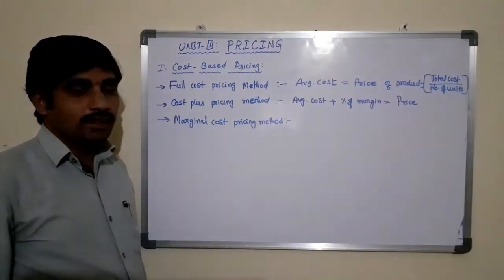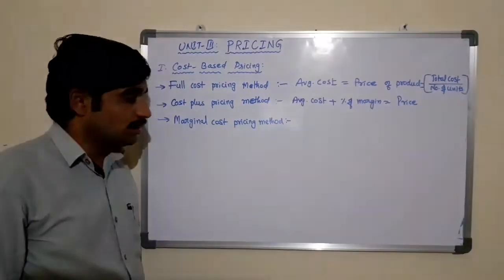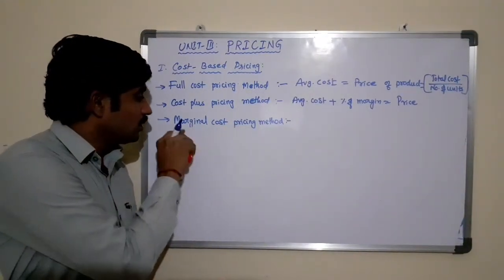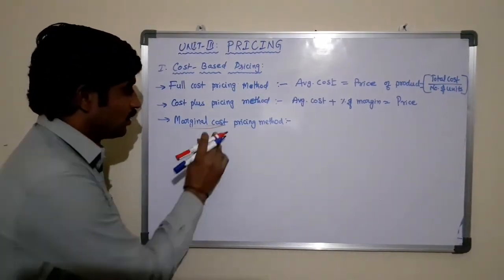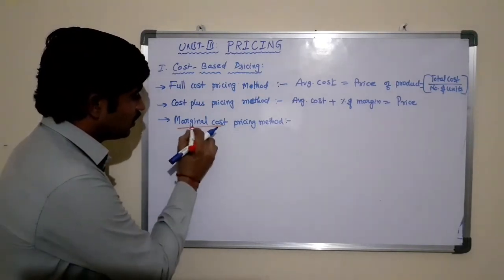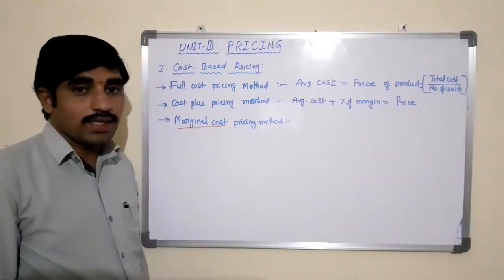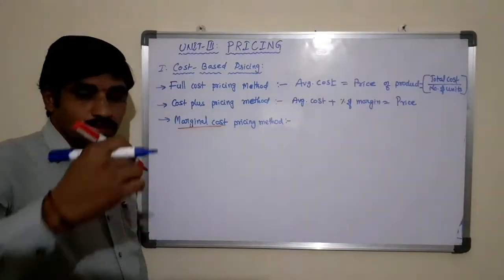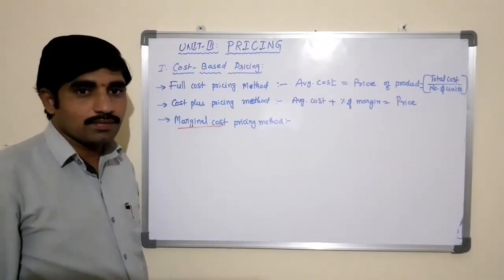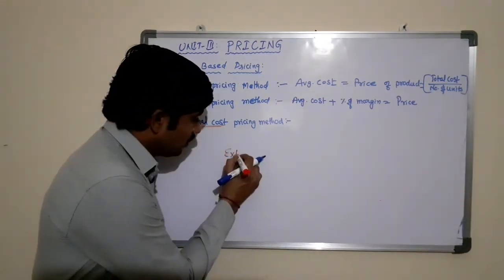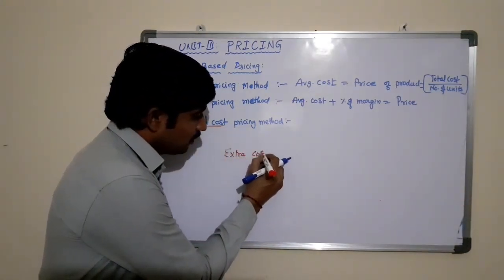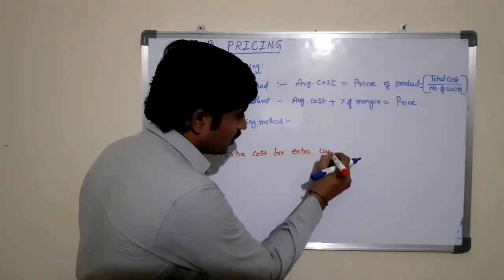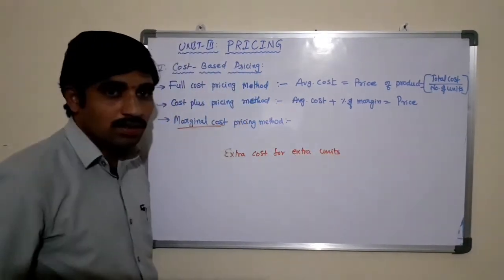Before understanding the marginal cost pricing method, you should understand what marginal cost is. What is the meaning of marginal cost? So marginal cost is the extra cost that the producer incurs to produce extra units. Here marginal cost means extra cost for extra units, right?